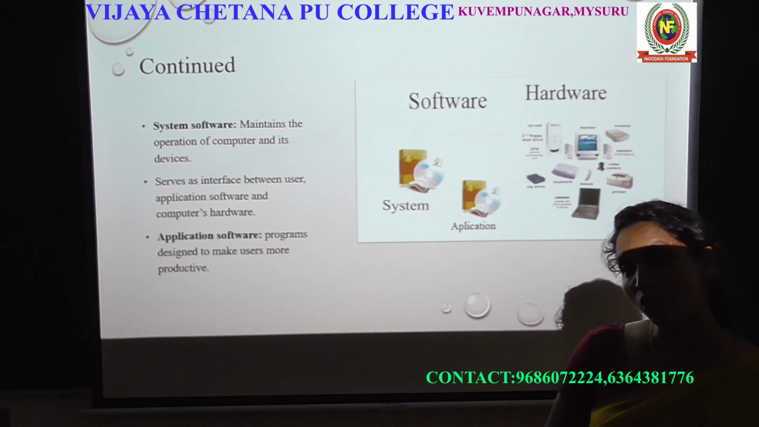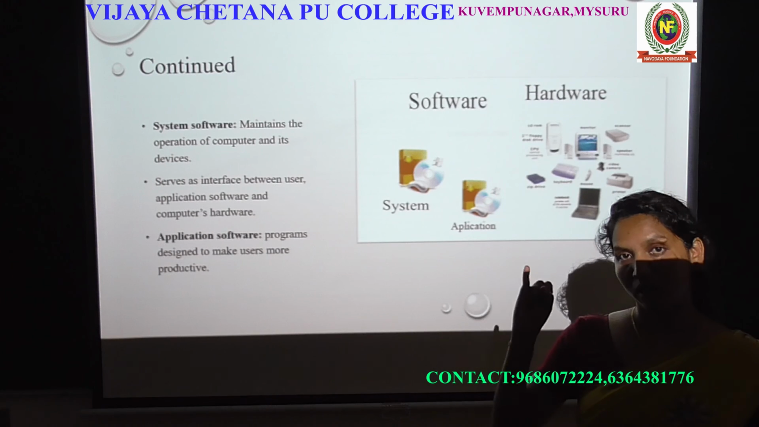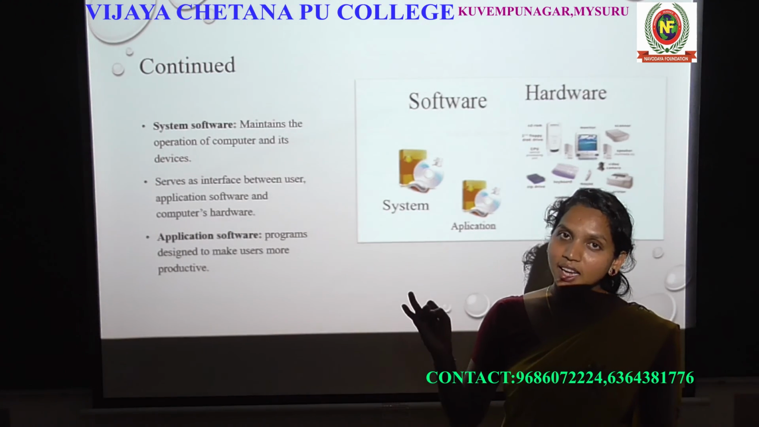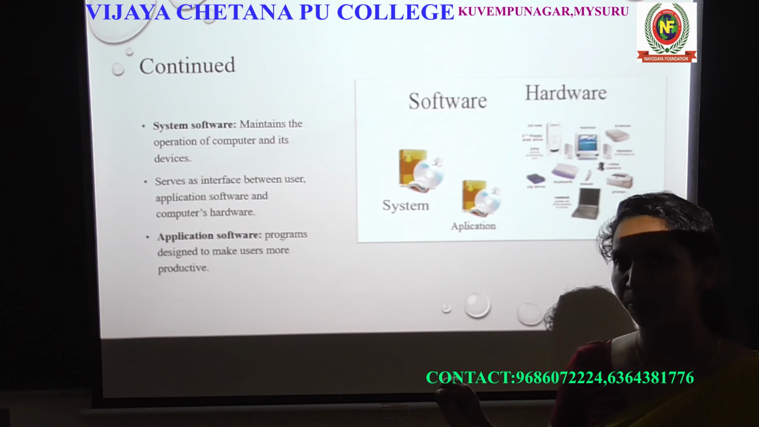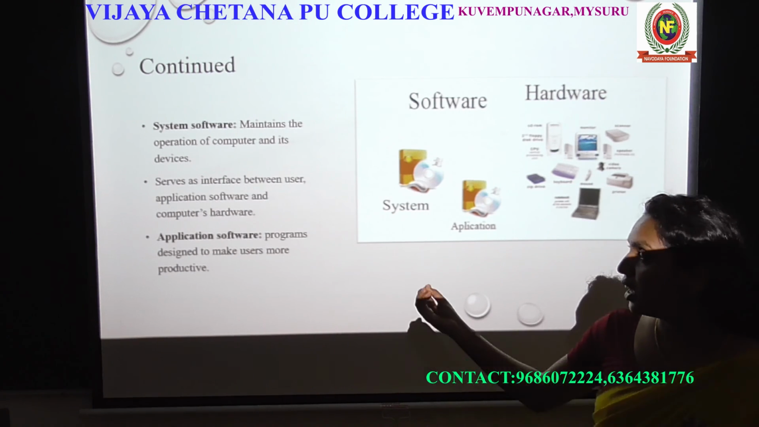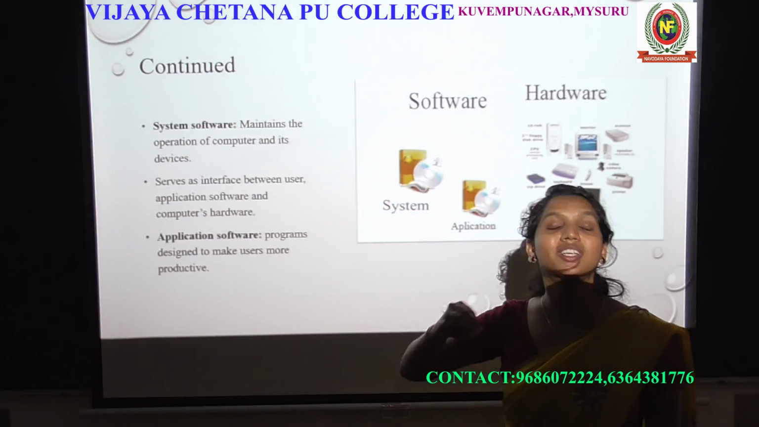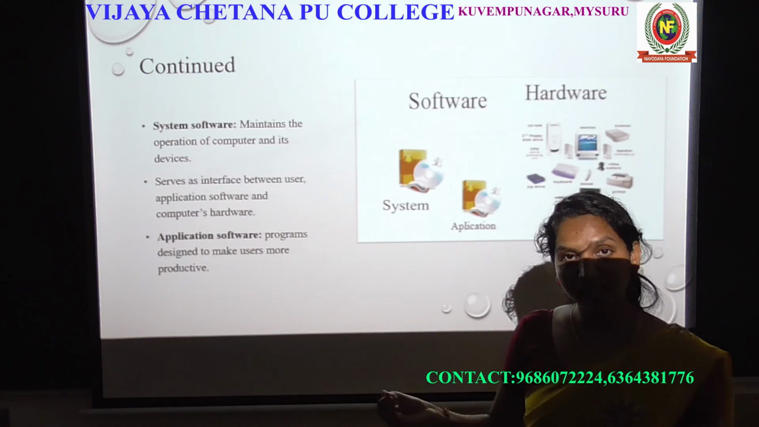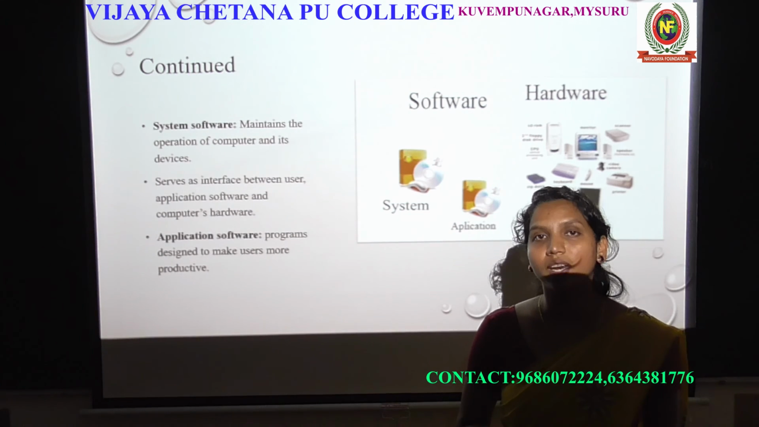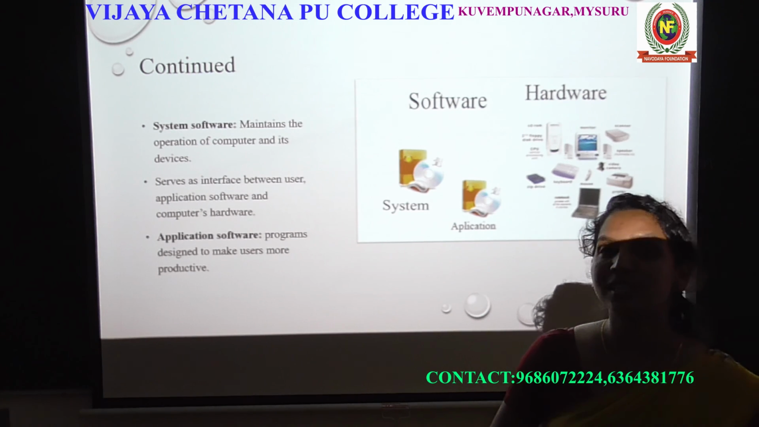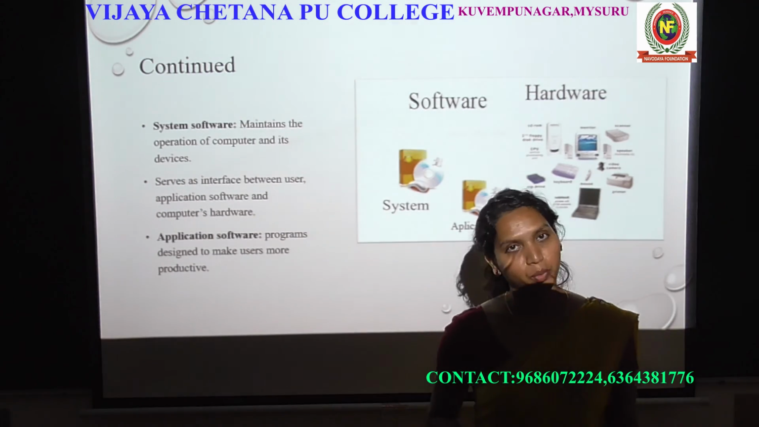So what are the system softwares? Operating systems. What are the operating systems? Windows, Linux, Unix, Mac, Android. These are all operating systems. What is system software? It is an operating system. It provides the interface between the user and computer. That is the operating system, or system software. It is mainly used for the interface between the user and computer.